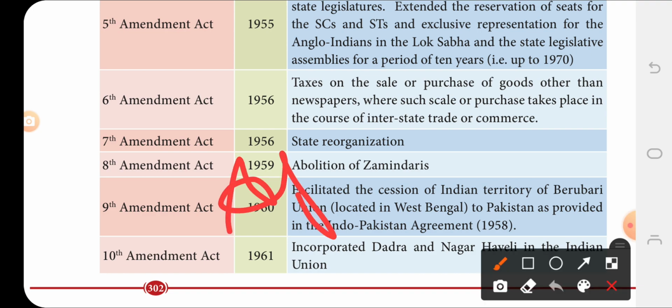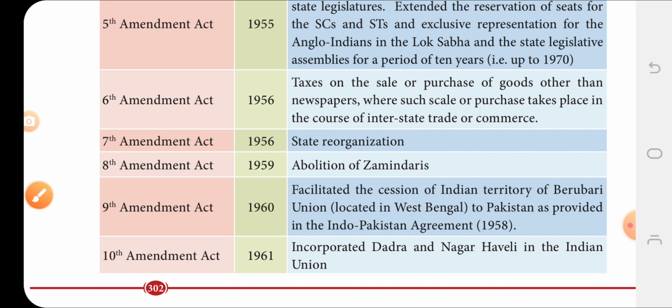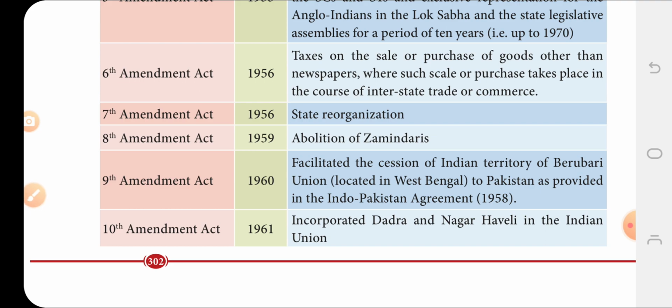So apart from newspapers, the government kept a tax for other goods. The Seventh Amendment Act, 1956: state reorganization.